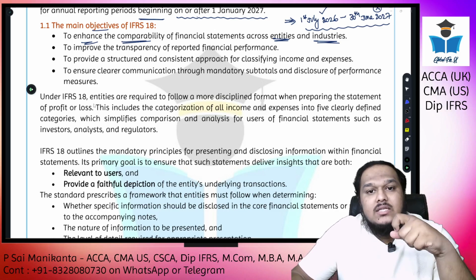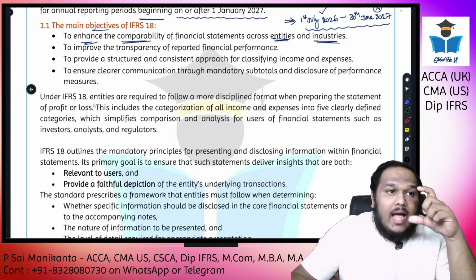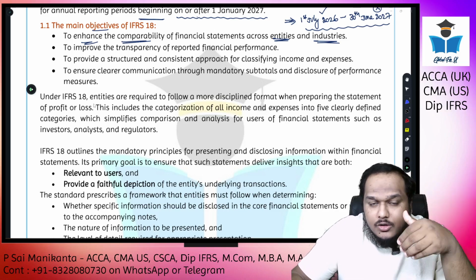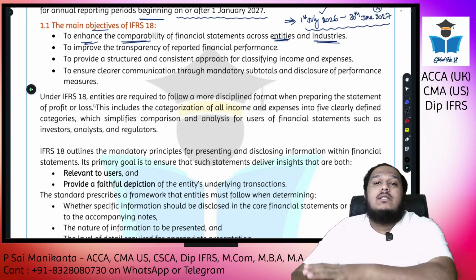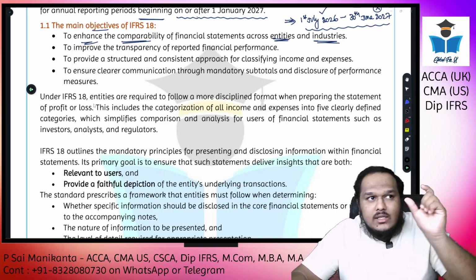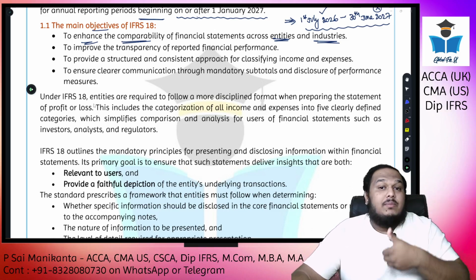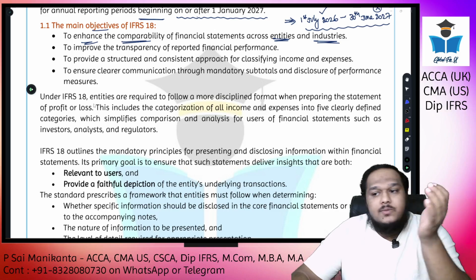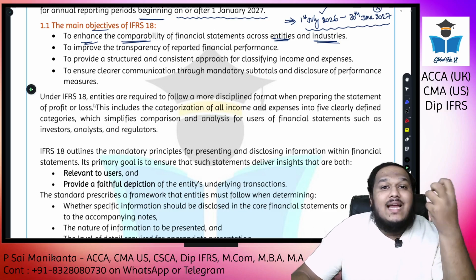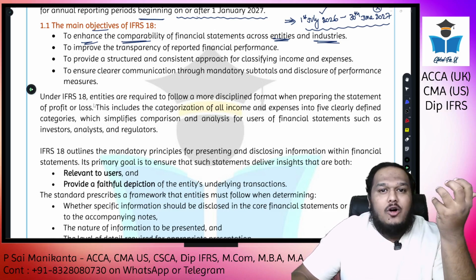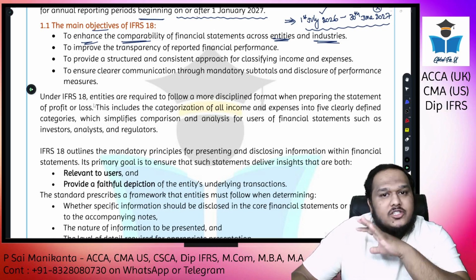They could make certain additional line items, they could hide some items, they could aggregate certain things, they could disclose certain items. They had the option to hide certain items inside the notes to accounts, just show one item as something like other expenses, and then if somebody needs to understand what those other expenses are, they go to the notes and read. It was not very standardized or uniform, not comparable across the industries. So IFRS 18 is trying to bridge that gap.